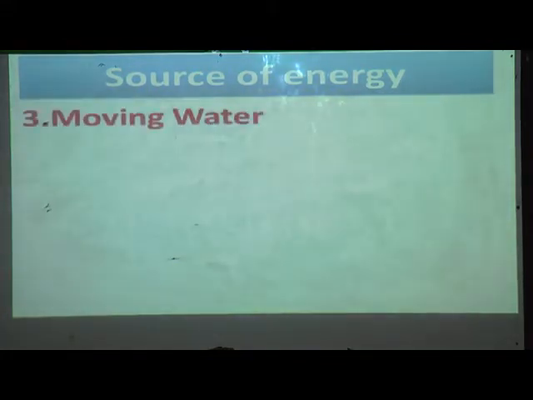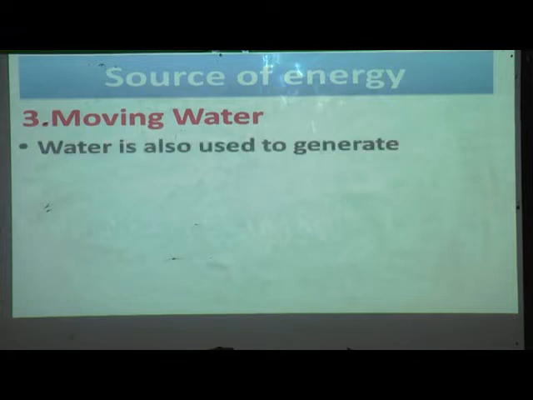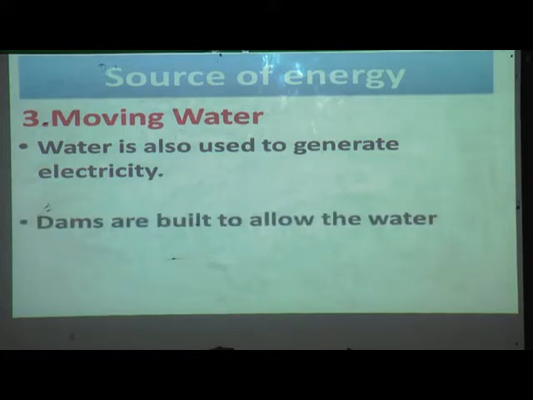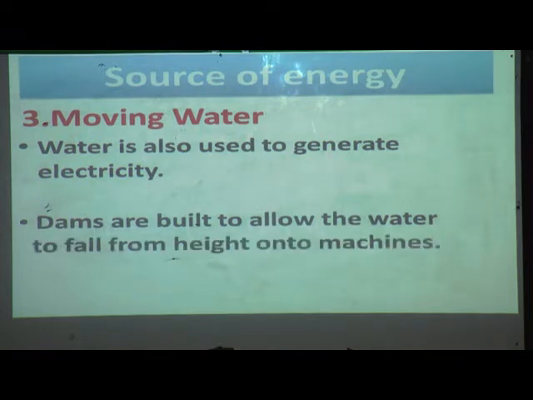Now we'll see about moving water. Water is also used to generate electricity. Just now we have seen that with the help of wind we can produce electricity. Like this, from moving water also we can generate electricity. Dams are built to allow the water to fall from height onto the machines.